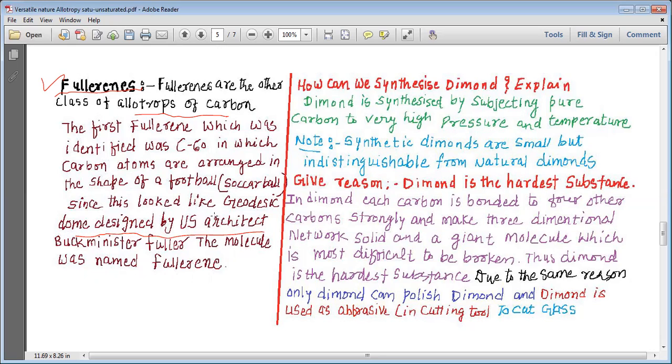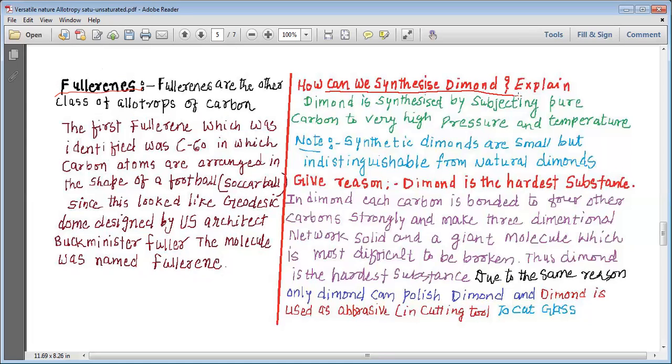dome designed by a US architect. The name of this architect was Buckminster Fuller, and that is why, after the surname of this architect, this allotrope of carbon is called fullerene, and this is how the name fullerene is given to the third allotrope of carbon. Now, my dear students, let us study some of the other questions based on the allotropes